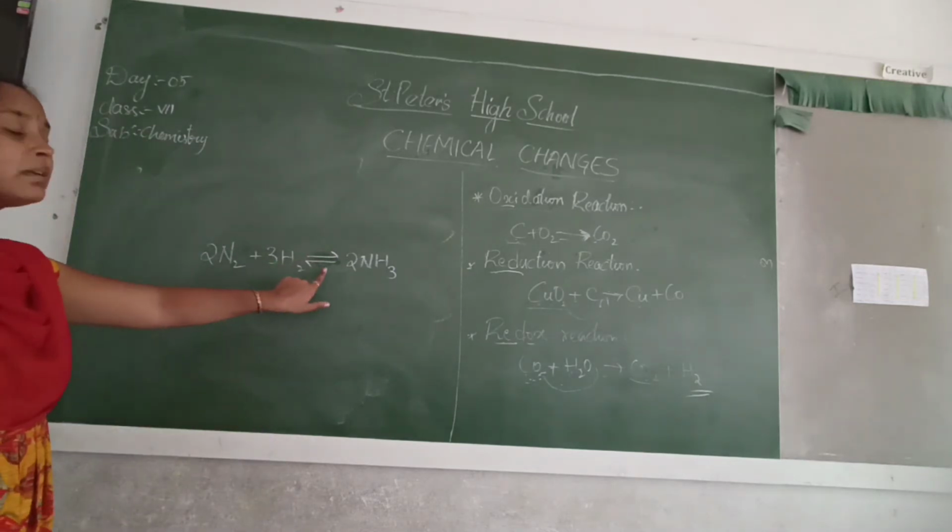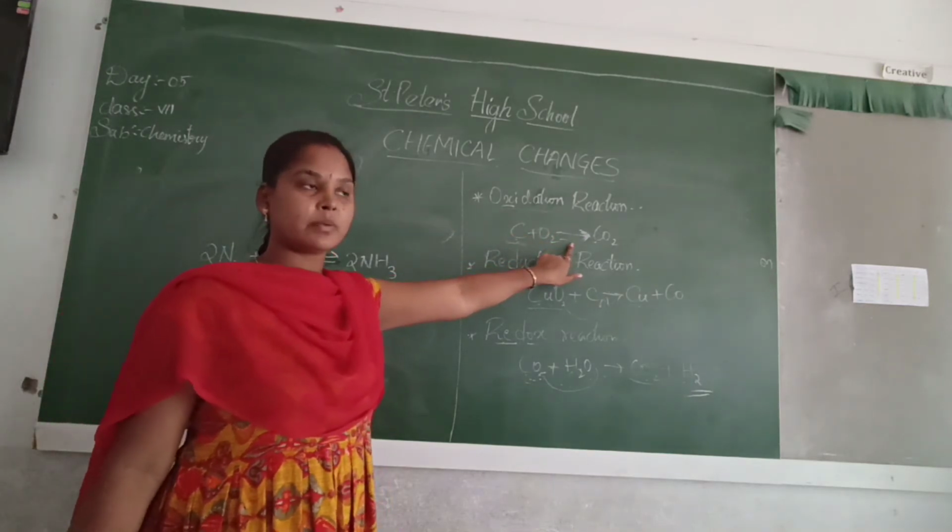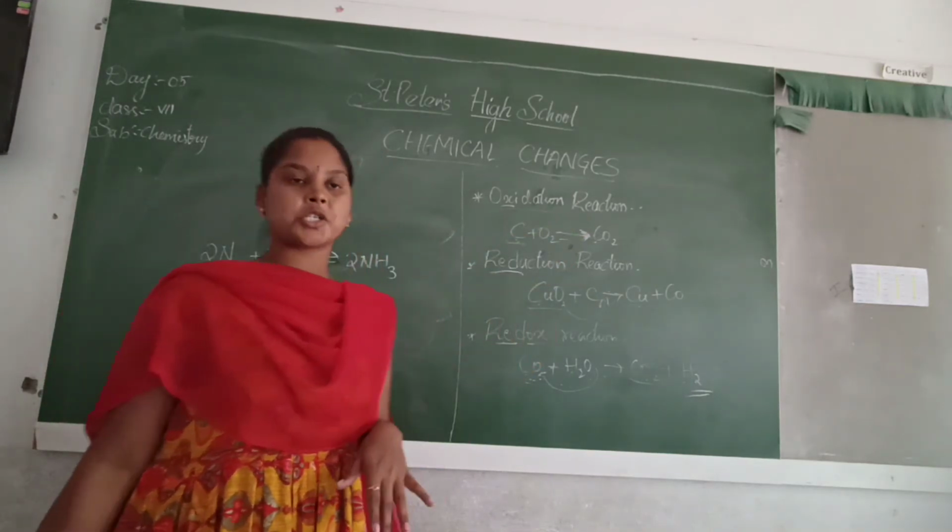Clear? That means this symbol says they are reversible and this symbol says they are irreversible. We have discussed the examples of chemical changes only.